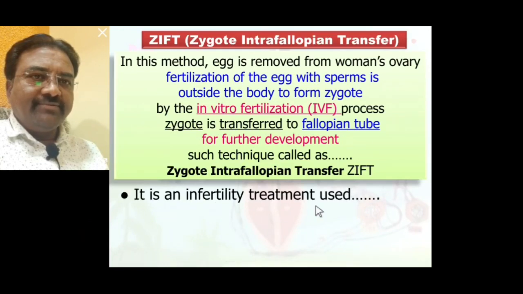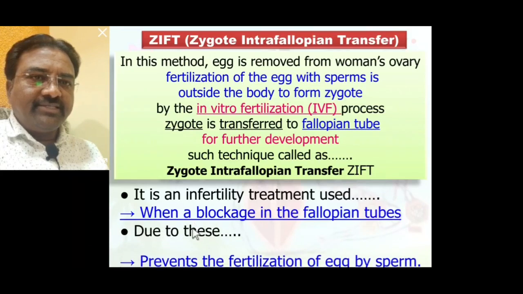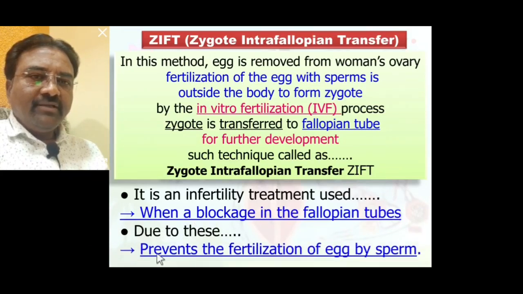ZIFT is one of the infertility treatments used when there is blockage in the fallopian tubes. Blockage in the fallopian tubes prevents fertilization of the egg by sperm.